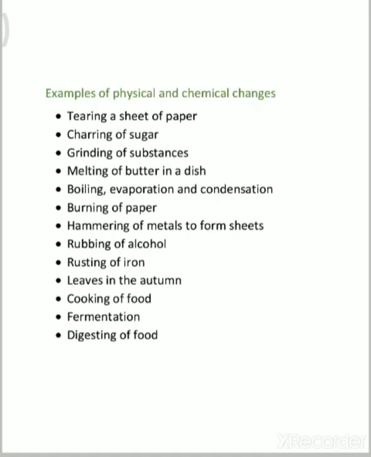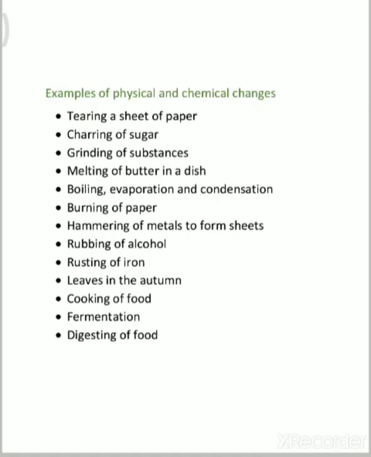Then fermentation. So what does fermentation mean? It is a change that takes place mostly in drinks, fruit and vegetables. The process of fermentation changes the substance of the matter. As a result, the taste, smell and composition of the matter are changed. Suppose you keep some food for 5 to 6 days.